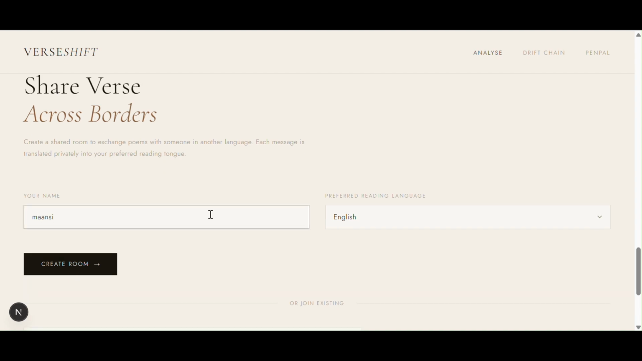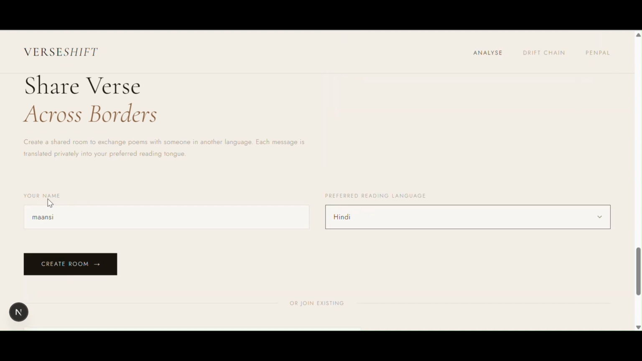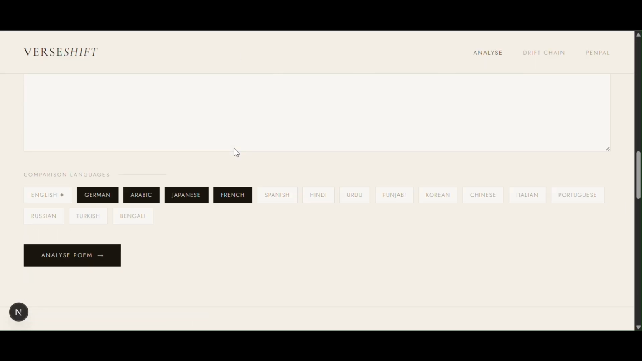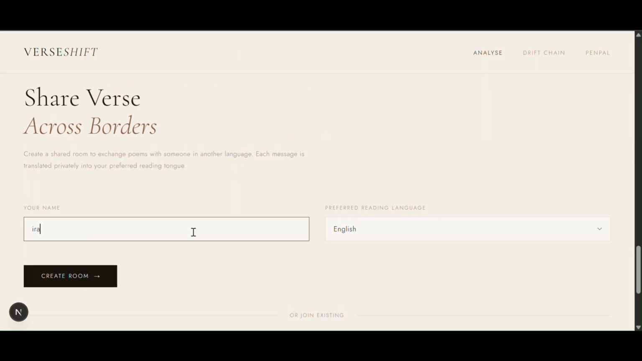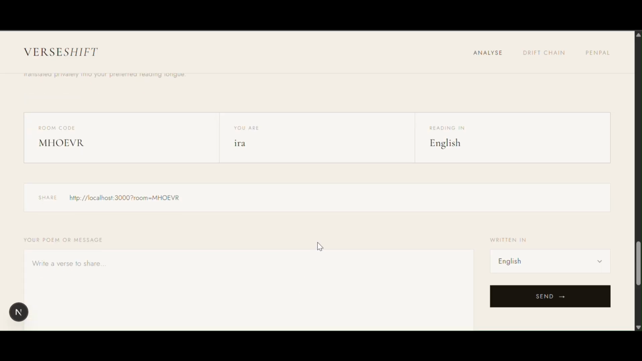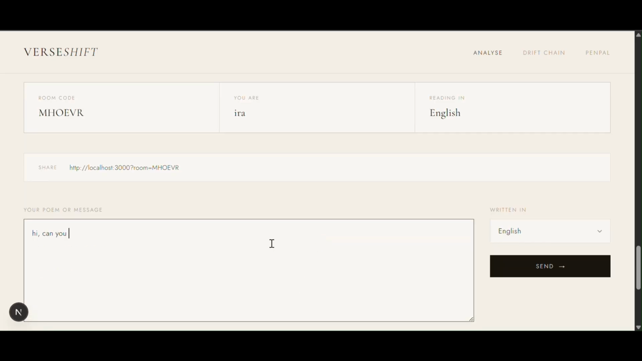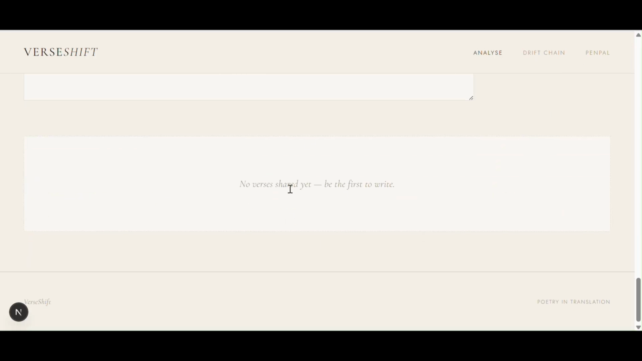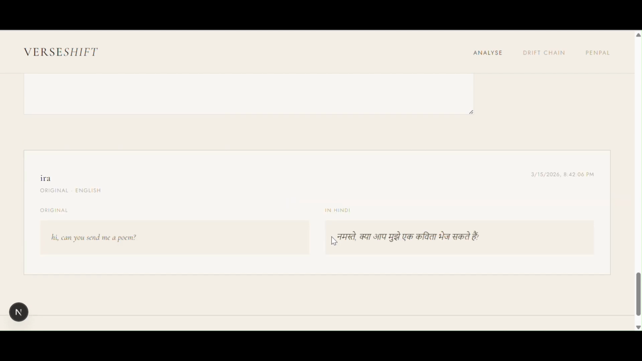So here I'm just going to enter my name, and I speak Hindi. I'm going to create a room, and I'm going to send the link to my friend Ira, who only speaks English and does not understand or read Hindi. So she is going to join my room and she's going to say, "Hi, can you send me a poem?" I've sent the message, and you can see that it's going to take a couple of seconds to show up here. And here we go. I cannot read English, so I get the message, "Namaste, क्या आप मुझे कविता भेज सकते हैं?"